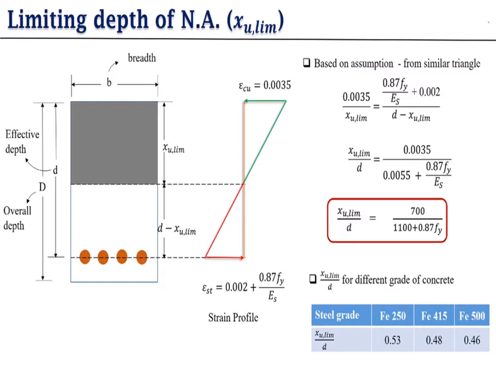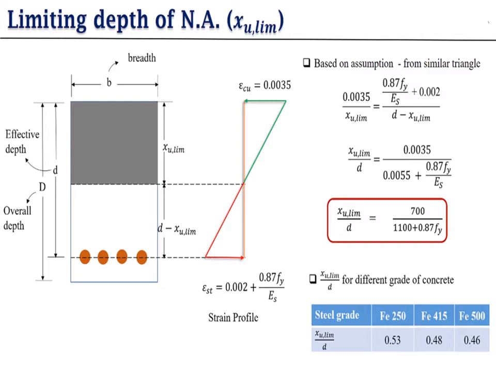This formula is also given in our code IS 456 2000. This is the formula for finding the value of the limiting depth. Here we have Fy given, so we put various values of Fy for finding the Xu limit. If we put Fy equal to 250, our value is 0.53. If we put Fy as 415, our value is 0.48. If we put 500, our value is 0.46.